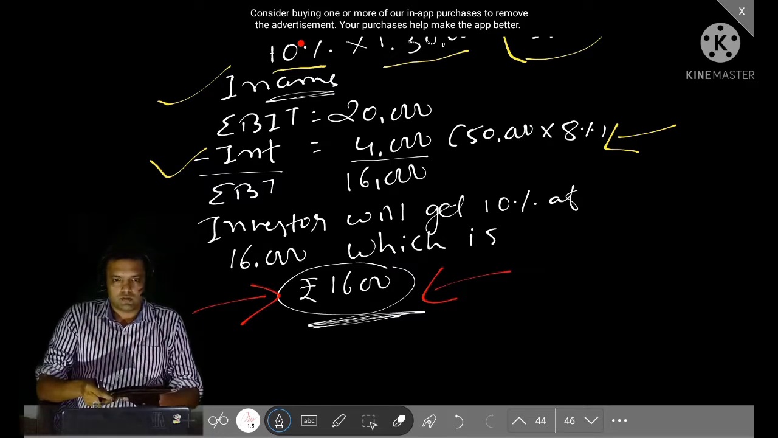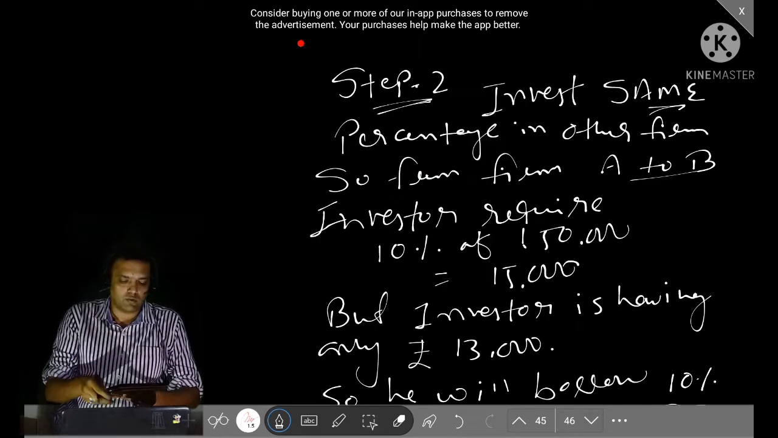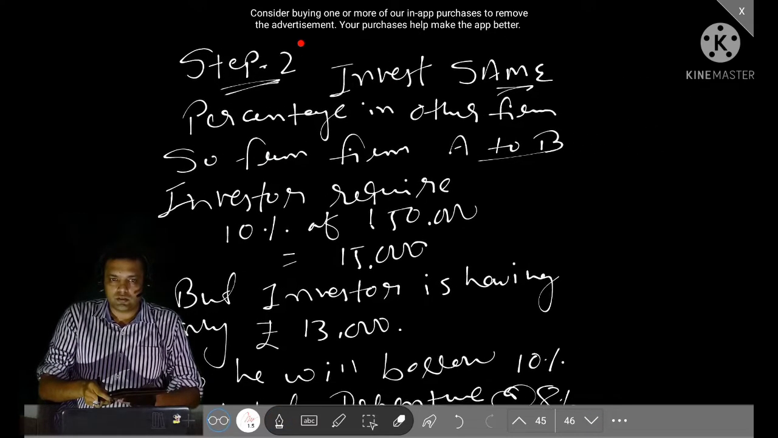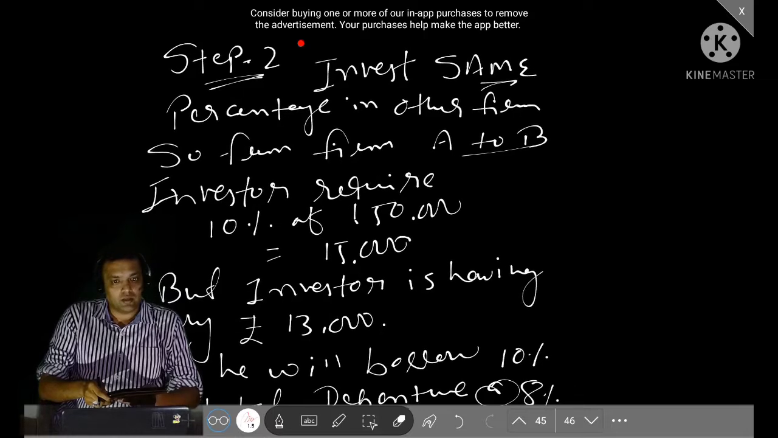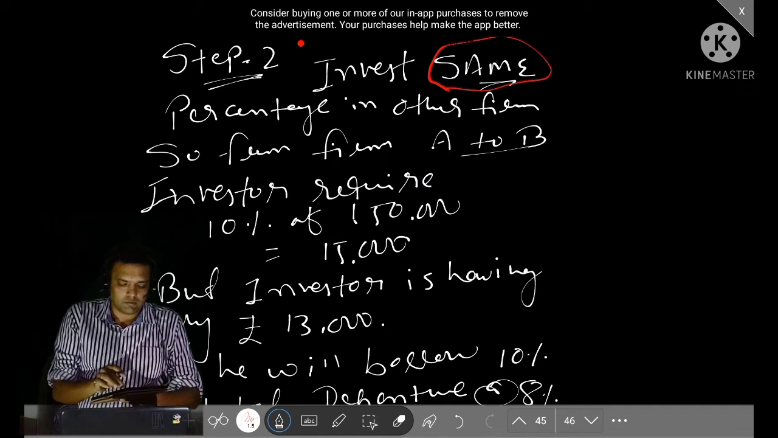Step 1 is over. Step 2 in the arbitrage approach is to invest the same percentage in the other firm. Over here the other firm is none other than firm B. So invest the same percentage in the other firm.